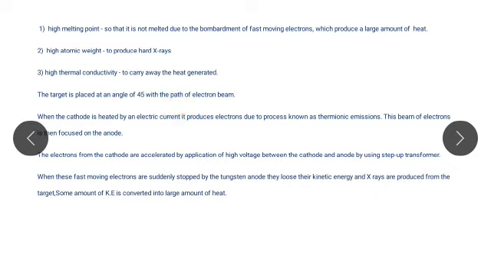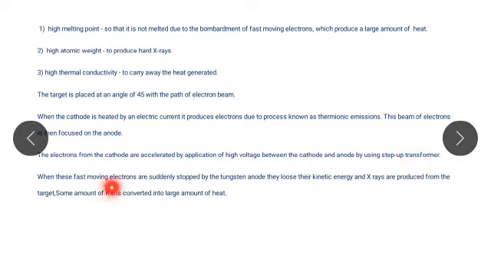And when the cathode is heated by an electric current, then it produces electrons due to the process known as thermionic emission, and this beam of electrons is then focused on the anode, and the electrons from the cathode are accelerated by the application of high voltage between the cathode and anode by using step-up transformer.